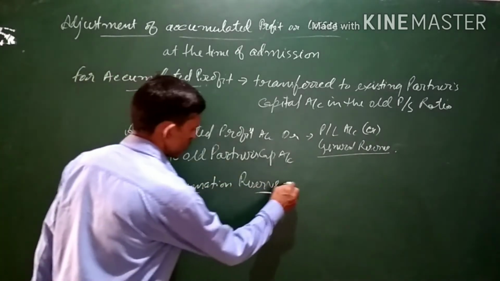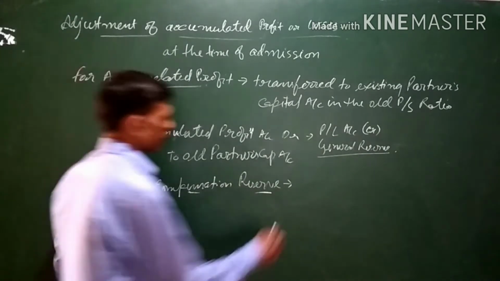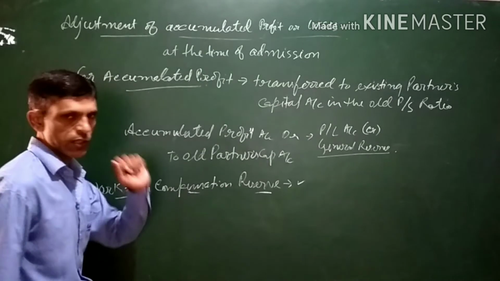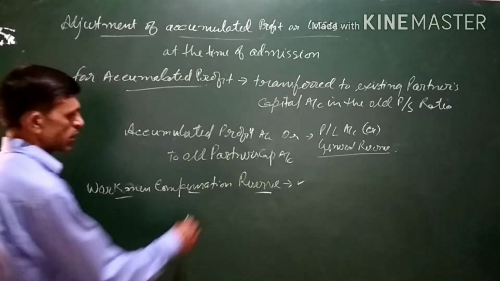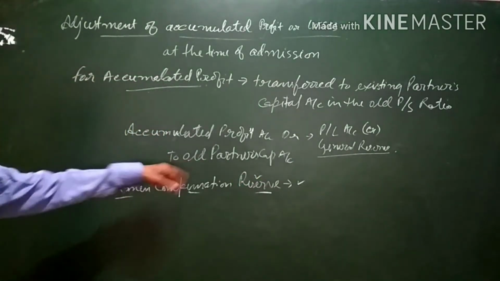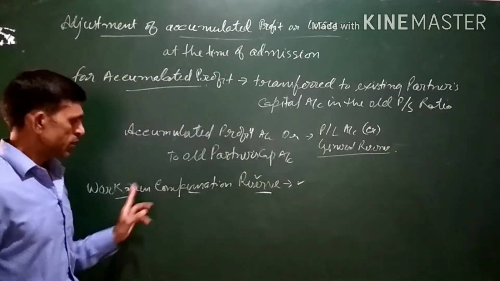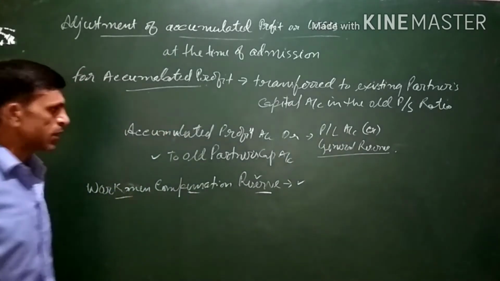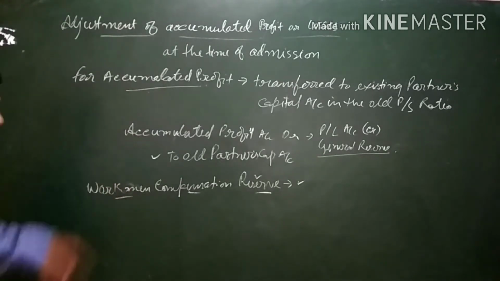Suppose in the question nothing is mentioned and only the amount of workman compensation reserve is given, then simply we have to transfer the balance of workman compensation reserve to the old partners' capital account. As I told you earlier, just like accumulated profit, this amount is also transferred to old partners' capital account in their old profit sharing ratio, and the entry will be the same as the previous one.